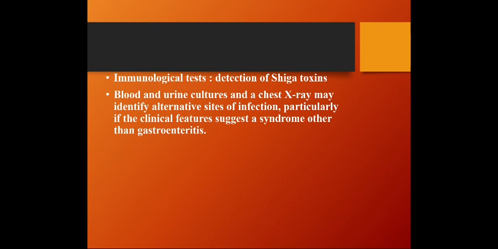Immunological tests are sometimes required, especially for detection of certain toxins like the Shiga toxins. Blood and urine cultures and chest X-ray may identify alternative sites of infection, particularly if the clinical features suggest a syndrome other than gastroenteritis.